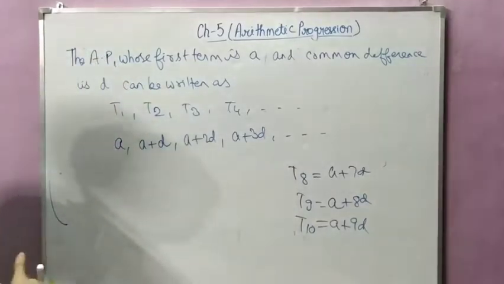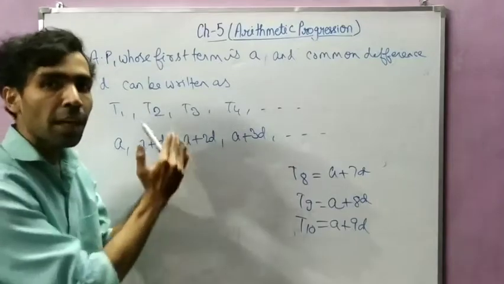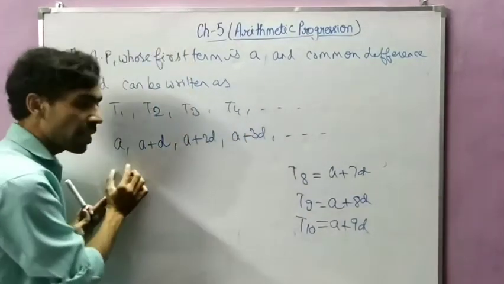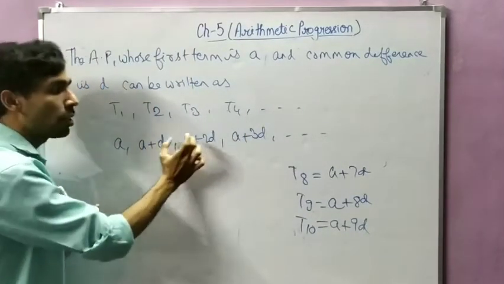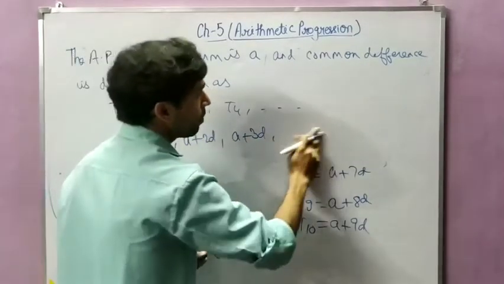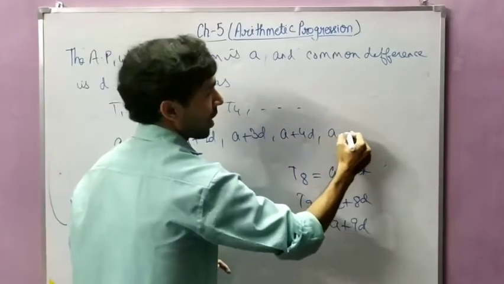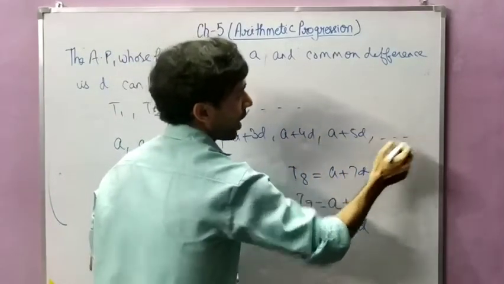So whenever you have to write any AP, you have to consider this A plus D, A plus 2D. Meaning the first term is A, the second term is A plus D, the third term is A plus 2D, the fourth term is A plus 3D. What will be the fifth term? The fifth term will be A plus 4D. What will be the sixth term? A plus 5D, and so on.